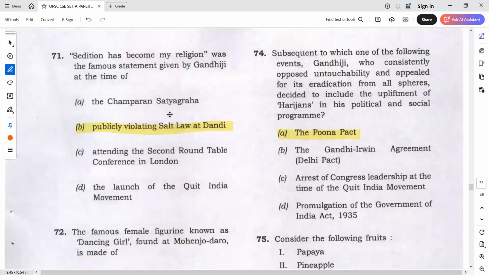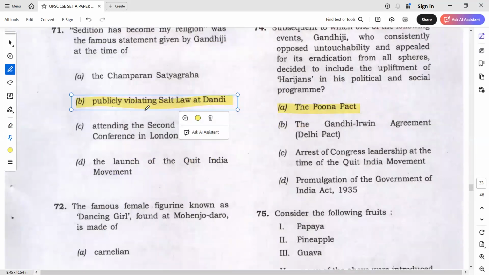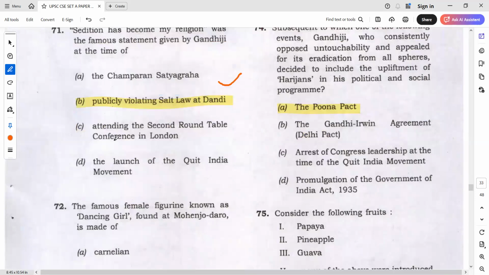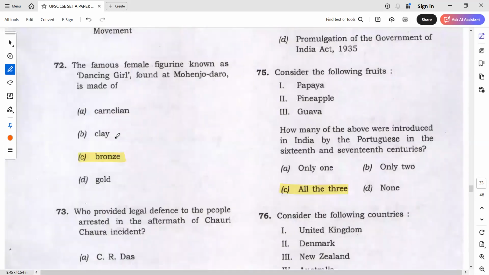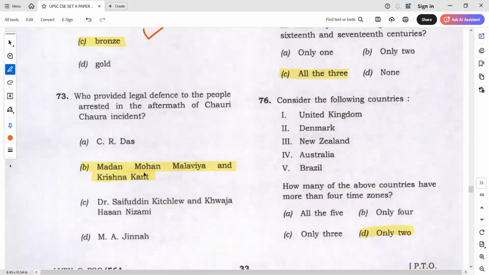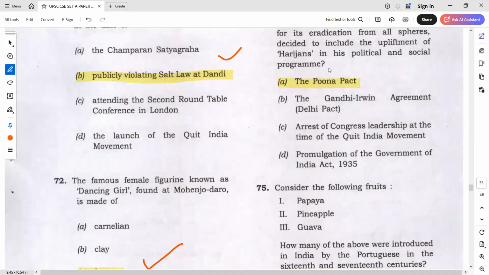This I think you already know. Sedition has become my religion. Yes, it is definitely public violating salt law. And here dancing girl is bronze. This also you already know. And here Madan Mohan Malviya. This also you know. So there is no doubt in these questions. And here also it is Pune Pact. You already know that. And yes, this is a difficult question to answer.